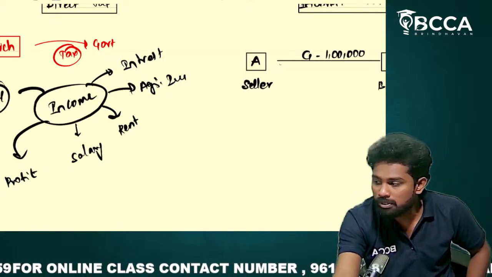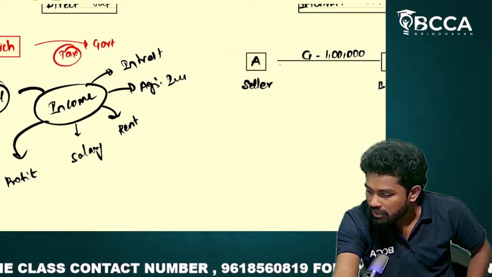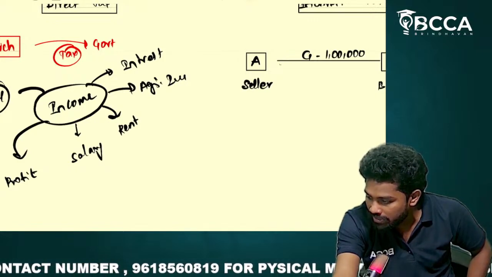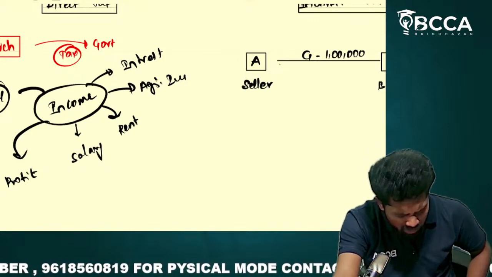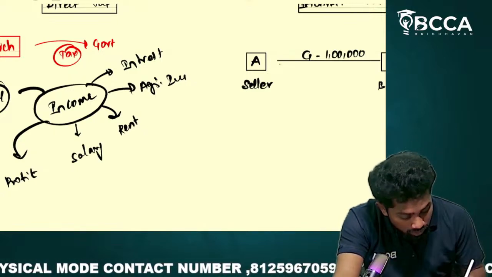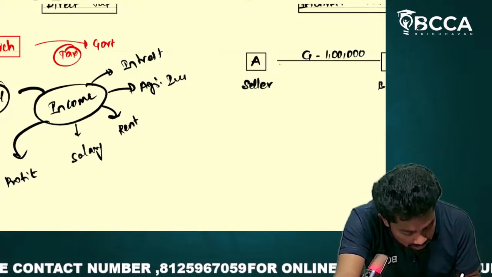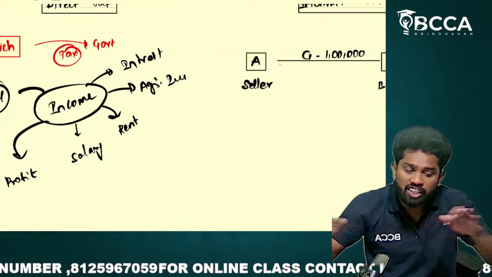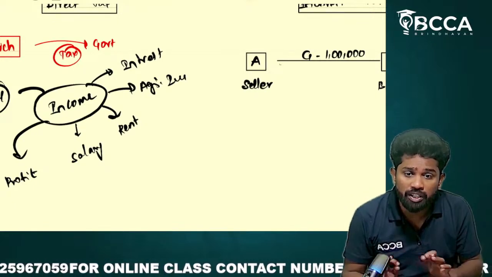On these incomes, the government will be levying taxes, which are called direct taxes. On the income, they are going to levy the taxes. Now, understand indirect taxes. In indirect taxes, it is not levied on income.